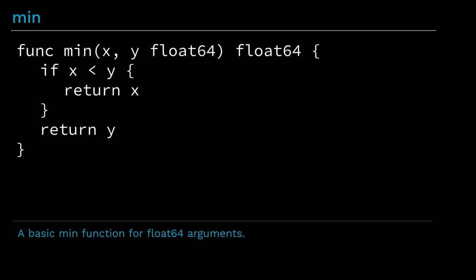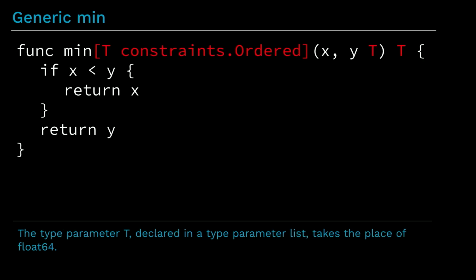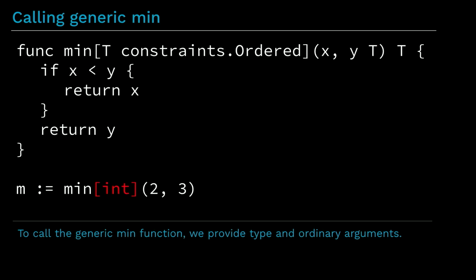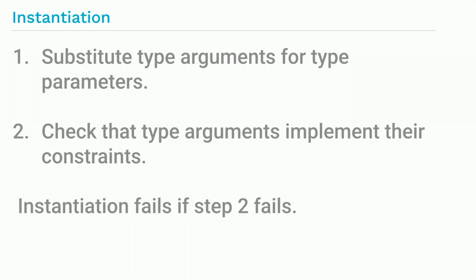We can make this function generic by replacing our float64 type with a type parameter, in this case T. And because we have a new type T here, we also have to declare it, and that happens in this type parameter list, which is marked here in red. When we want to use this min function for int arguments, we have to call it, of course, with our int arguments, but we also have to provide the respective type, which is int in this case. Providing this type argument to the function is called instantiation.